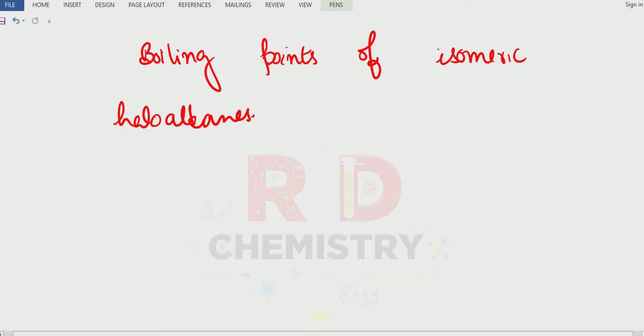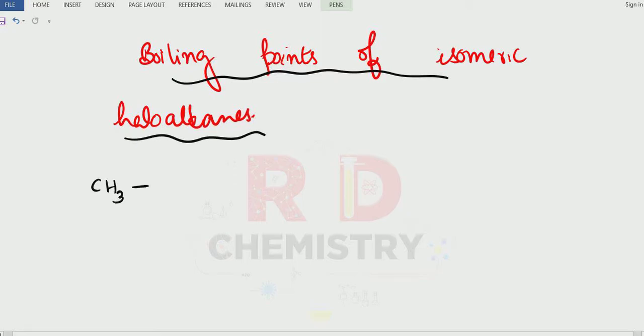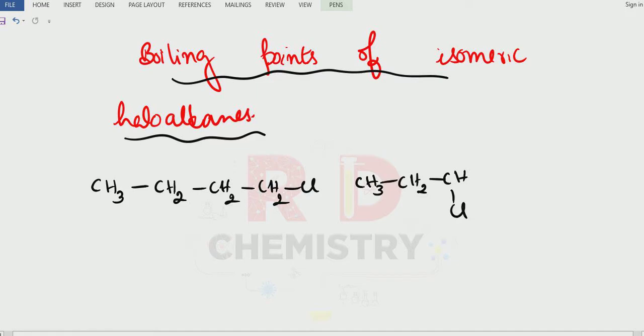Now consider boiling points of the isomeric haloalkanes. Let me take 4 carbon atoms. Let me write butyl chloride: CH3, CH2, CH2, CH2, 4 carbon atoms and chlorine here. This is n-butyl chloride. Then I'll go for the branching. So CH3, CH2, then CH with Cl on the second carbon atom, then CH3.